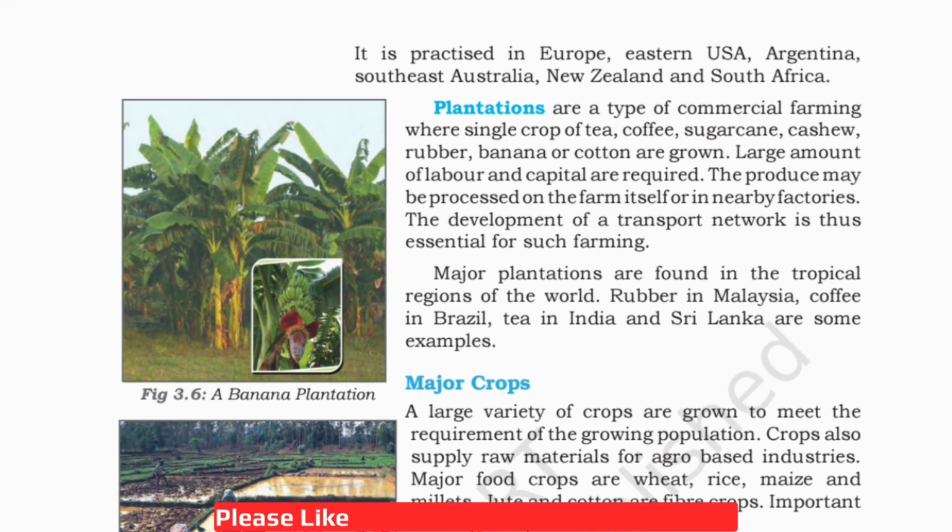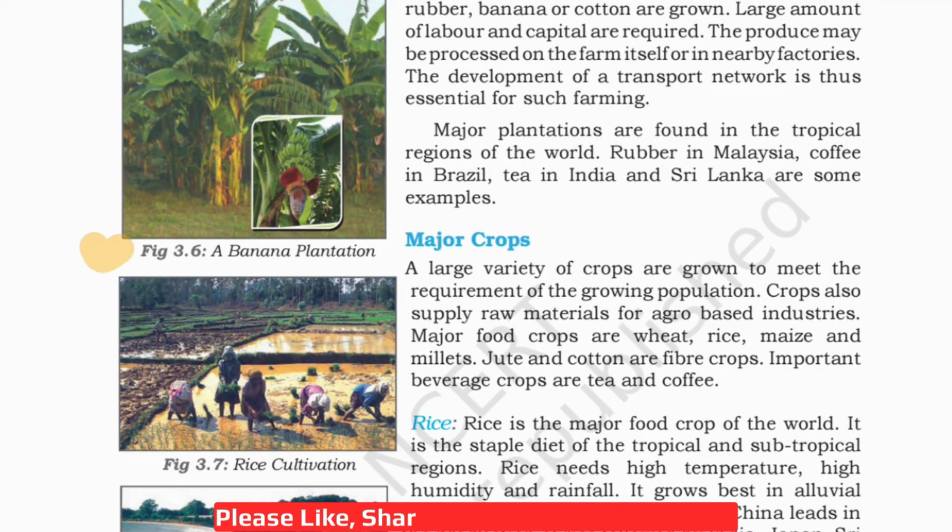A large amount of labor and capital are required here because it is grown on a large scale. The produce may be processed on the farm itself or in nearby factories. The development of a transport network is thus essential for such farming. Major plantations are found in the tropical regions of the world. Rubber in Malaysia, coffee in Brazil, tea in India and Sri Lanka are some examples. You can see figure 3.6, this is a banana plantation. Then figure 3.7, rice cultivation.